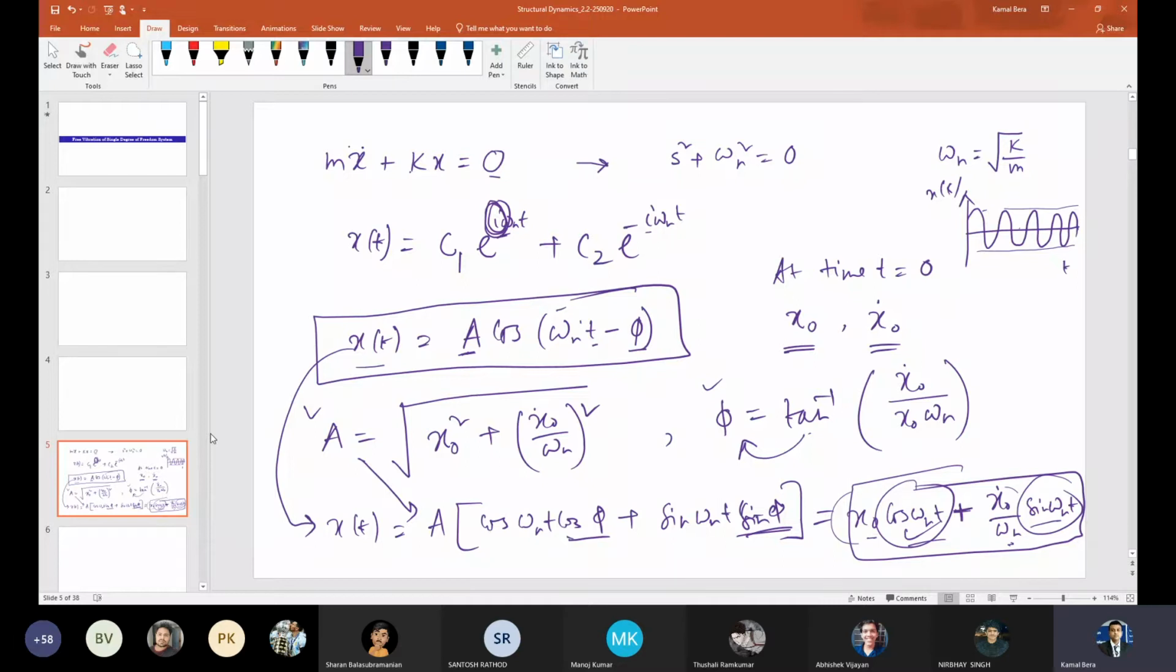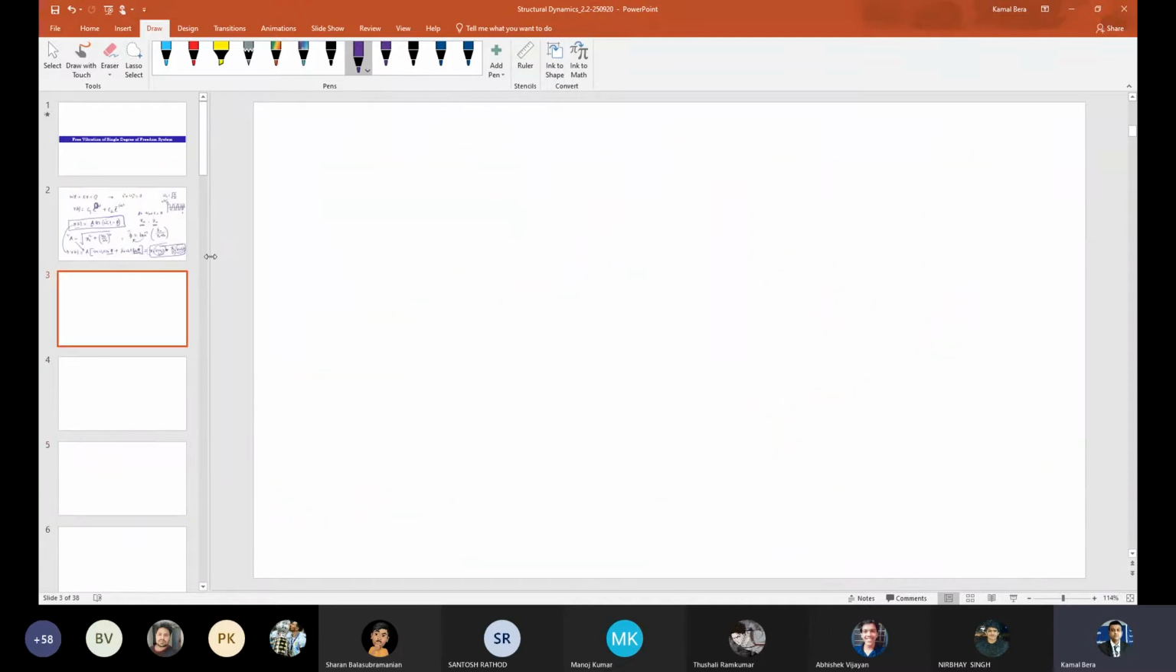I'll come to the system with damping, but before that, one more thing remains with this. We want to see what happens to energy in this undamped system. The initial displacement is this, the initial velocity is this. So now tell me, what is my total input energy to the system, because obviously through initial conditions I am imparting some energy to the system, and that's why it is oscillating. So what is the energy I am inputting?